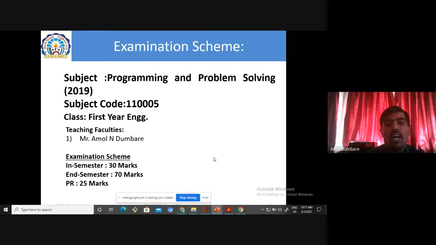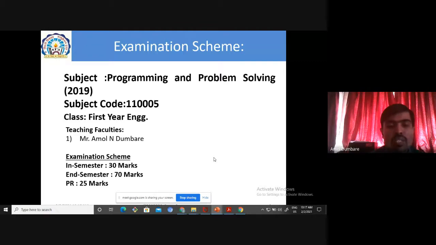Previously, no theory examination was there for FPL1 and FPL2; only MCQ based examination was there. But from last year, the total weightage for this subject is 100 marks. Out of that, the in semester examination is for 30 marks and the end semester examination is for 70 marks.